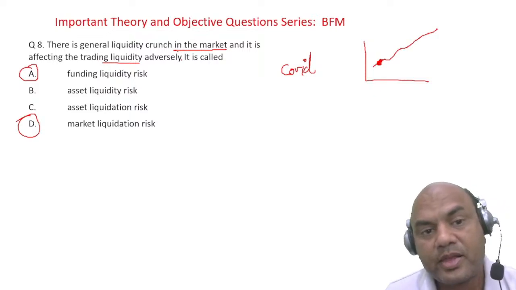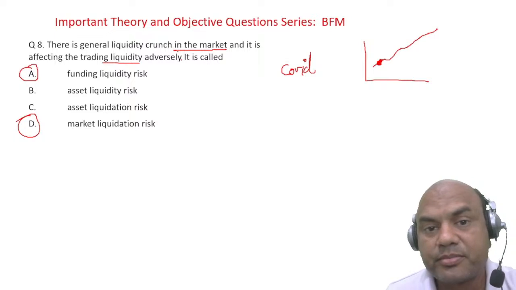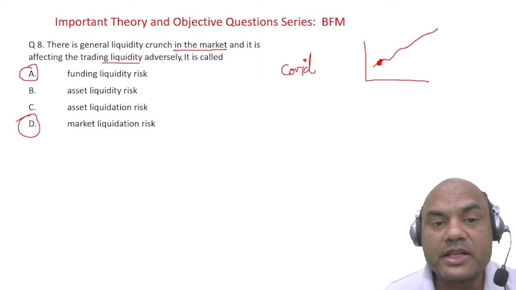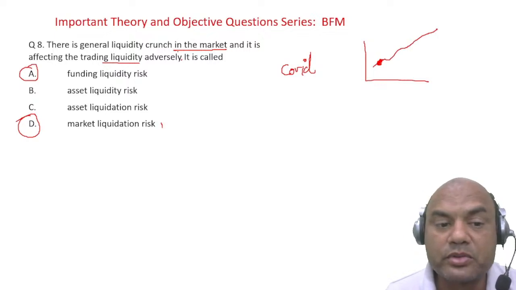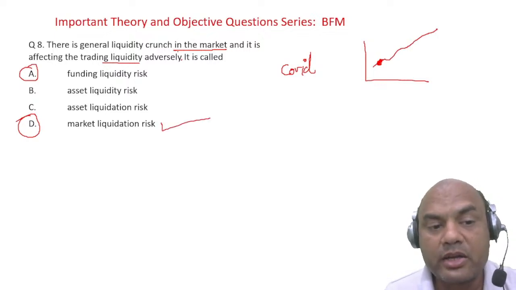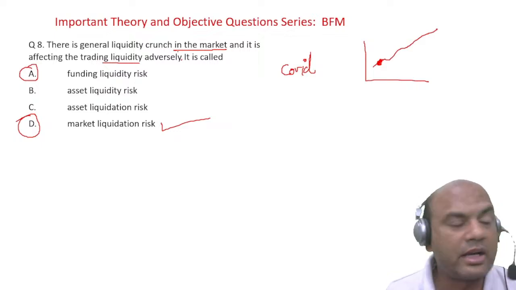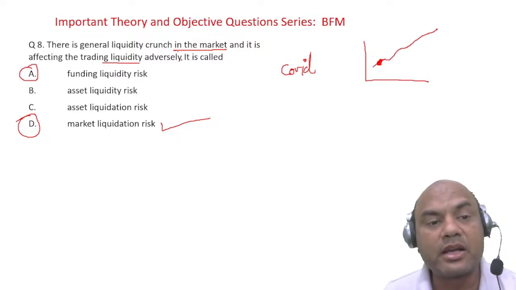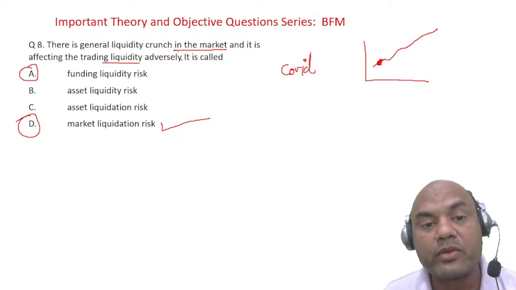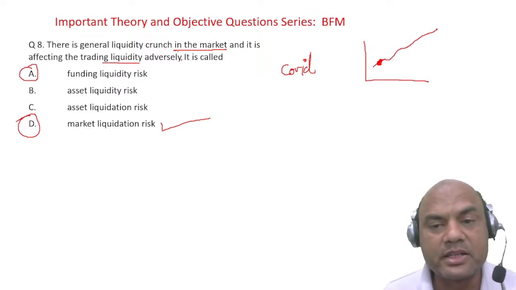Yes. See here, again, go to the obvious answer. What is the obvious answer? The obvious answer is what is given in the question, market word. So same market word will be used over here. Market liquidation risk. So there is a general liquidity crunch in the market and it is affecting the trading liquidity adversely, so it is called as market liquidation risk. Okay, got it? Clear?